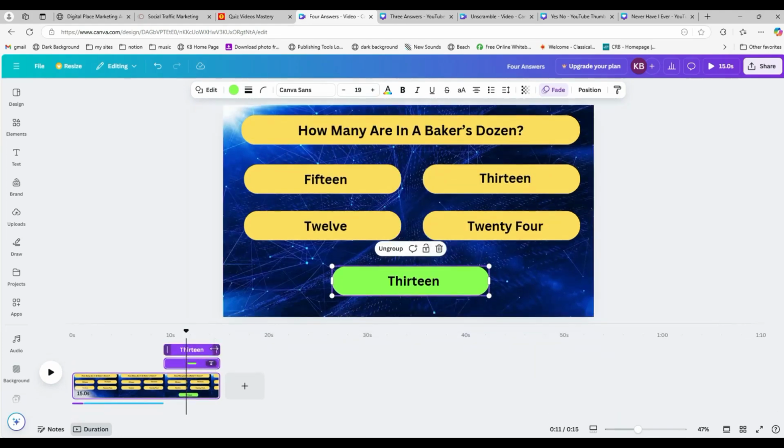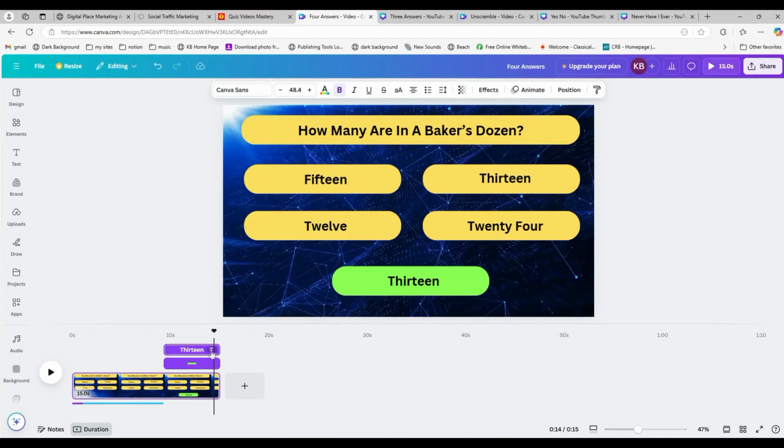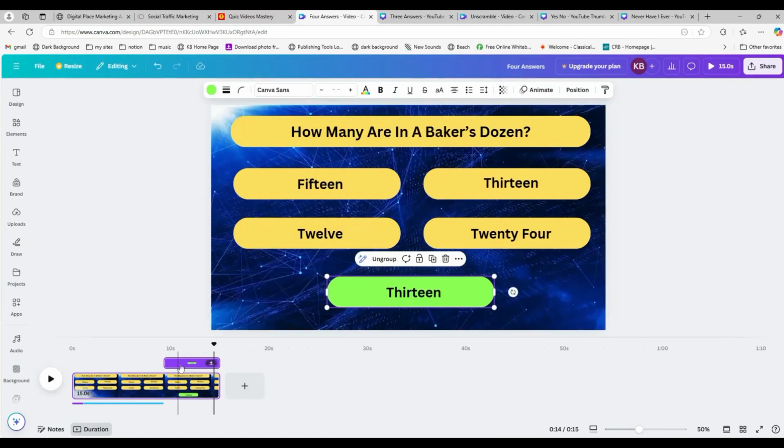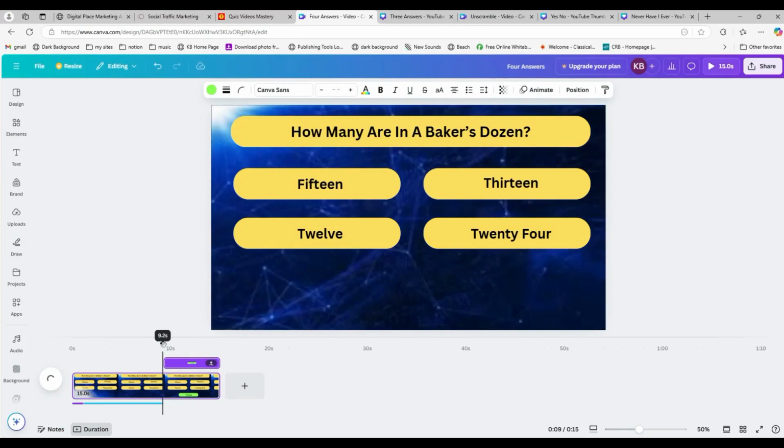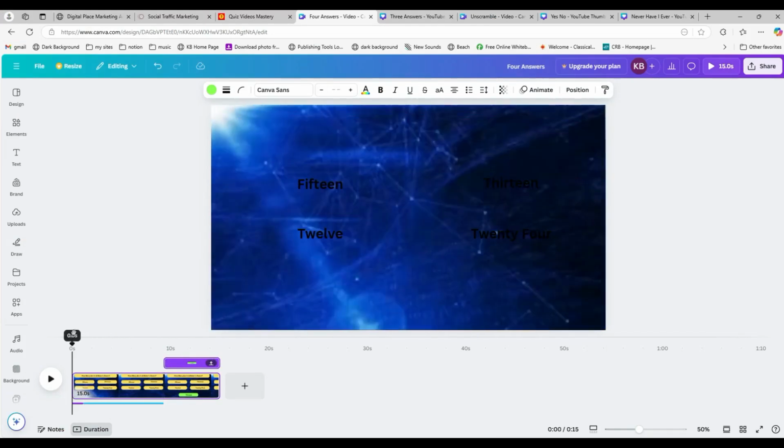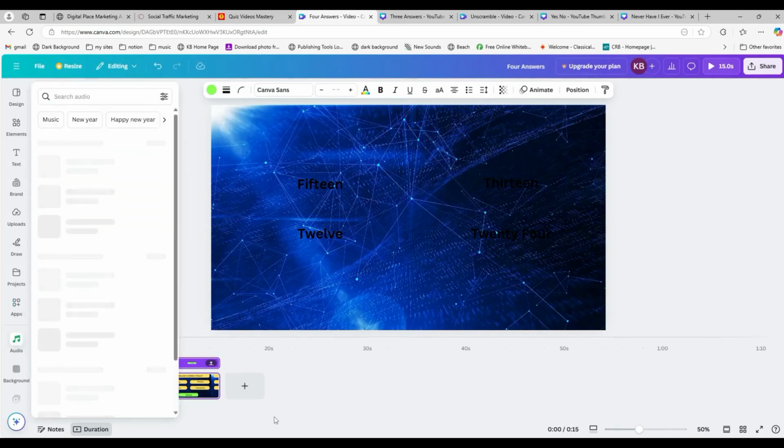And you can see, sometimes it shows up double like that. And you can see it's there. It starts around 10 seconds when the bell rings. The audio is embedded into this video, so there is nothing you have to do about adding sound to this. And I'm going to play this now so you can hear it.